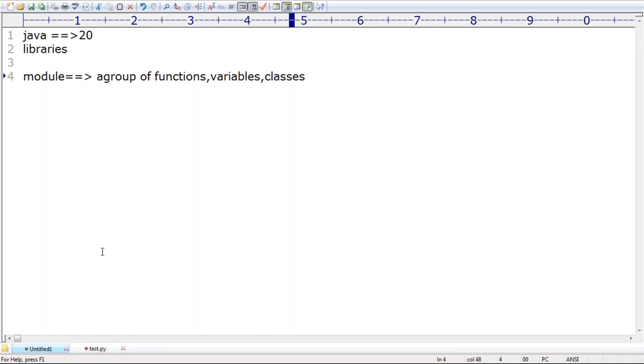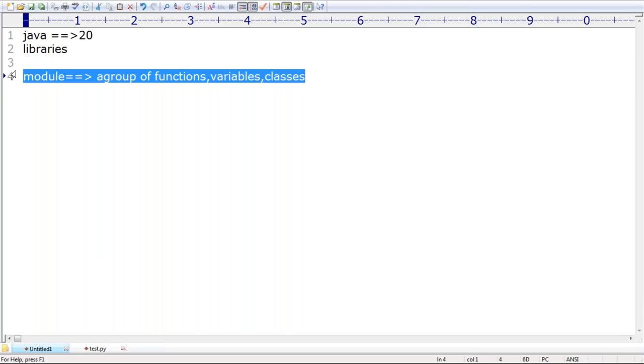For people coming from other languages like Java, yes, we have APIs, such as the string API, and after that, the collections API. That API itself is nothing but what we call a module here. Remember that. A module contains a group of functions, variables, classes, and so on. Happily, you are able to use it, right? Clear? Up to this, is it clear?